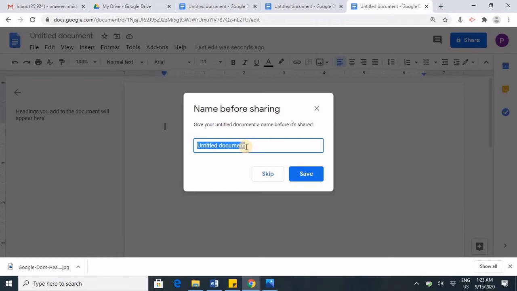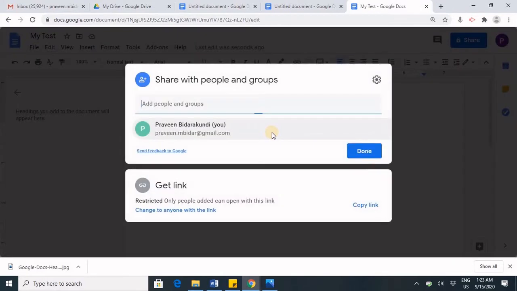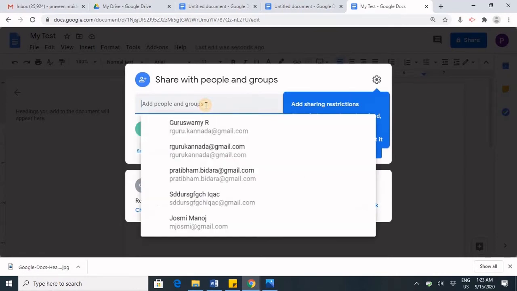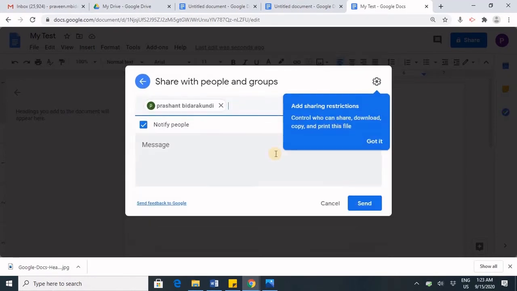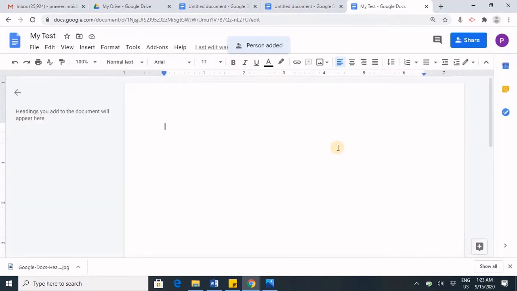So let me first name it my test. I want to add other people so that even Prashant can come and edit on this. I'm just going to type something. So like Prashant, he can also edit on this.